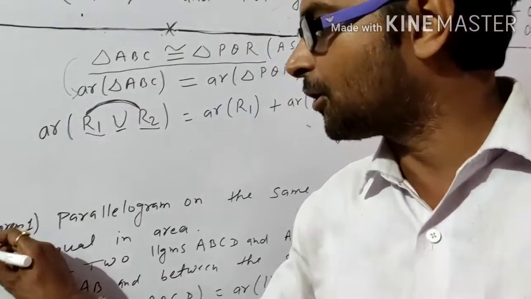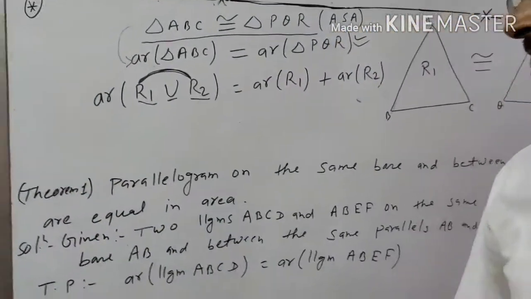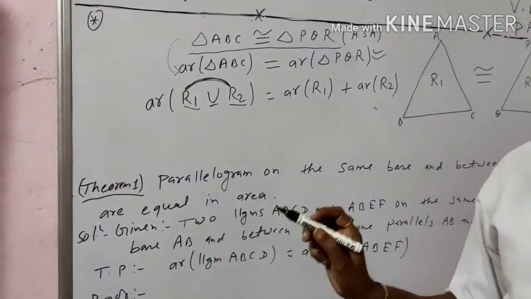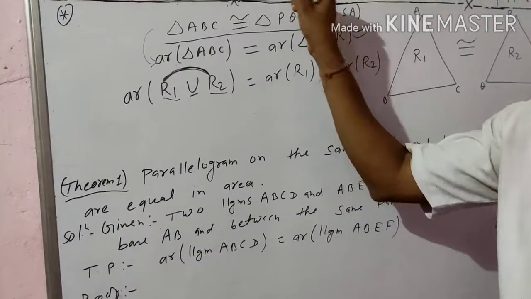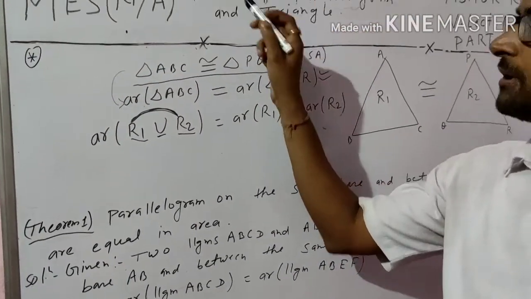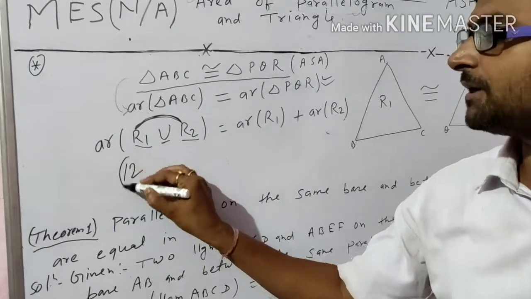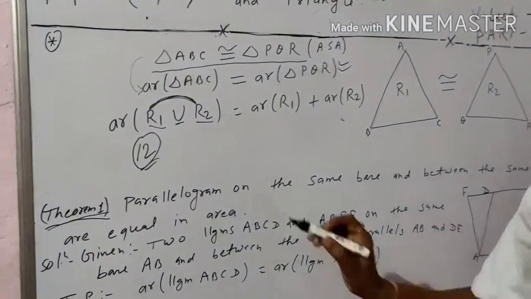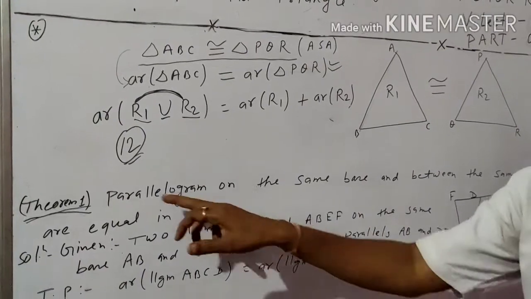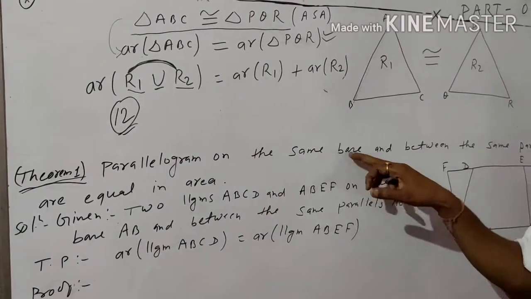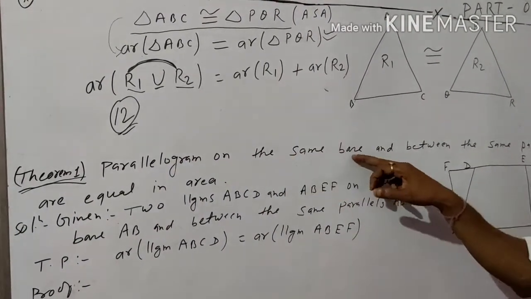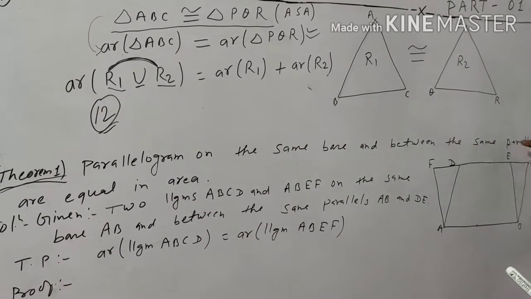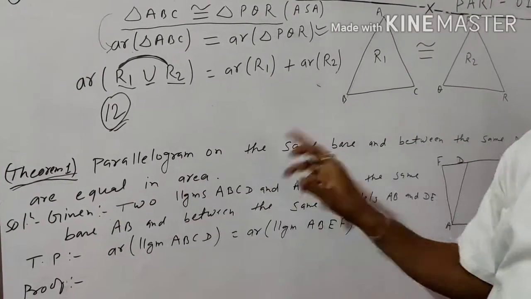Let's see theorem number 1. Student, the total number of theorems on area of parallelogram and triangle is 12. So discuss here theorem number 1: parallelograms on the same base and between the same parallels are equal in area.